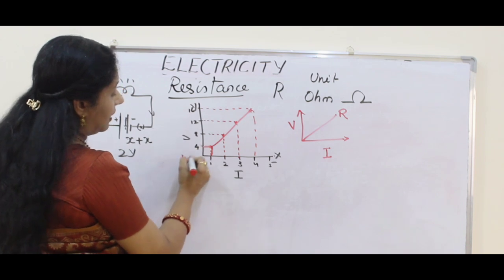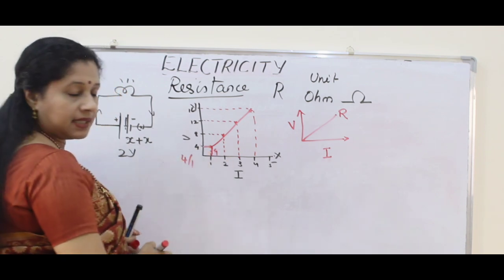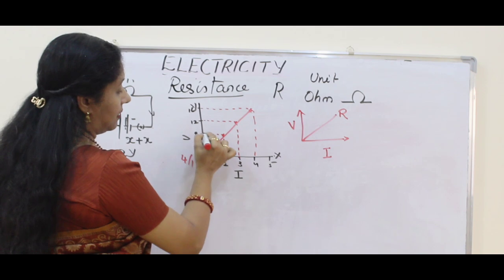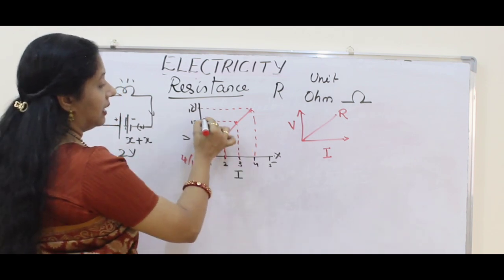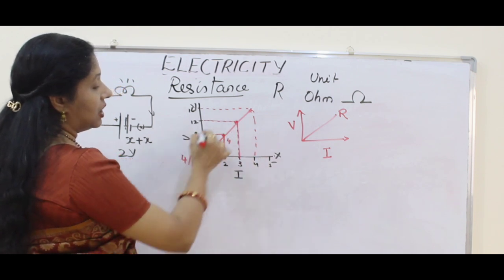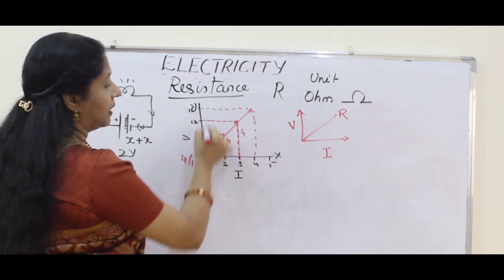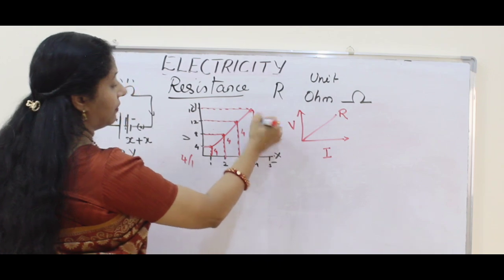So here 4 by 1, what will I get? 4, right? Here 8 by 2, that is also 4. 12 by 3, also 4. 16 by 4, also 4.